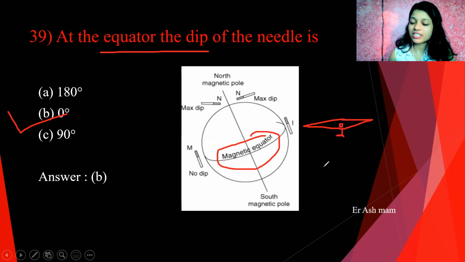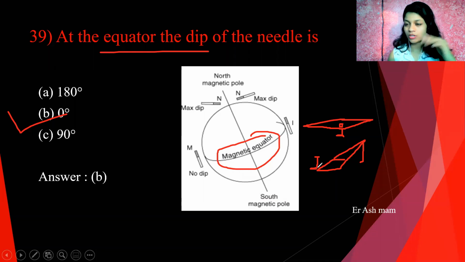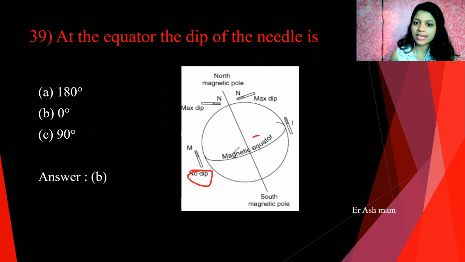If this needle dips, if there is any error, and it dips at any point, then it's called dip. So dip is 0 at the magnetic equator, and maximum at the magnetic north pole.